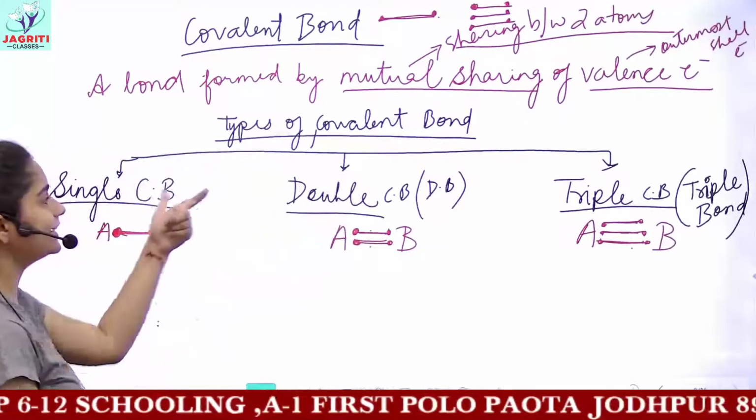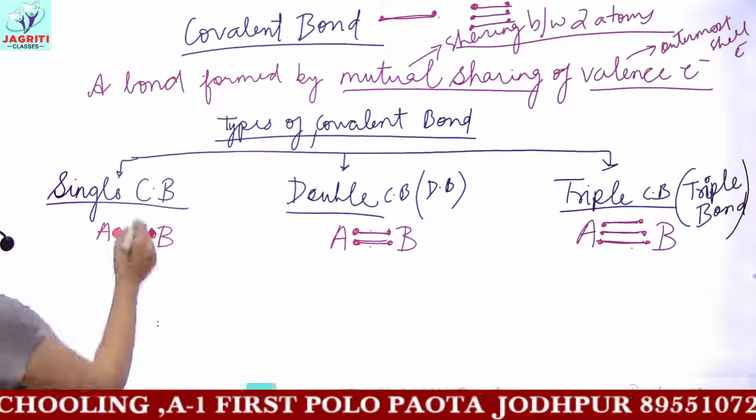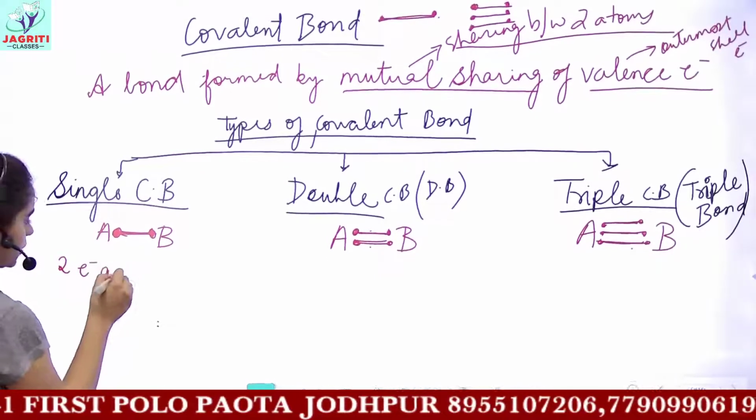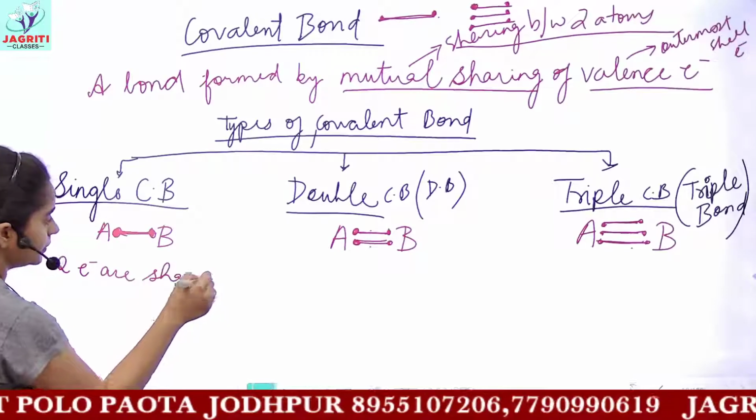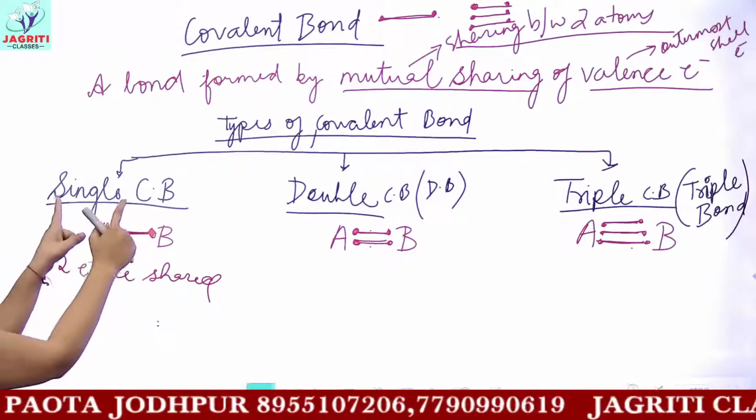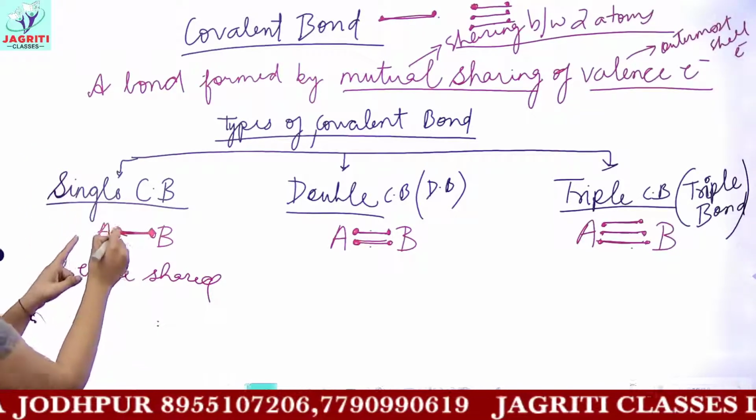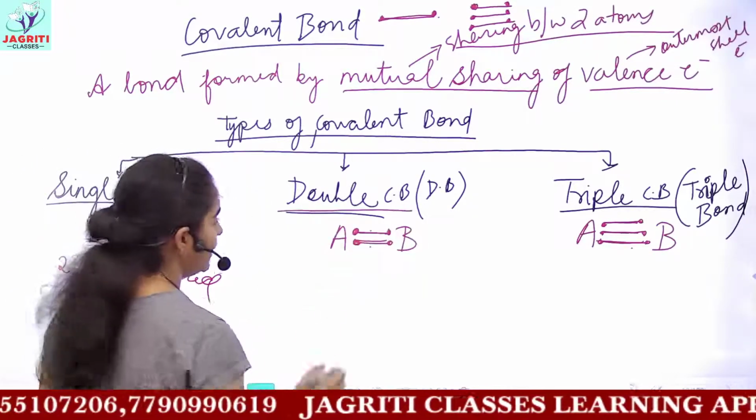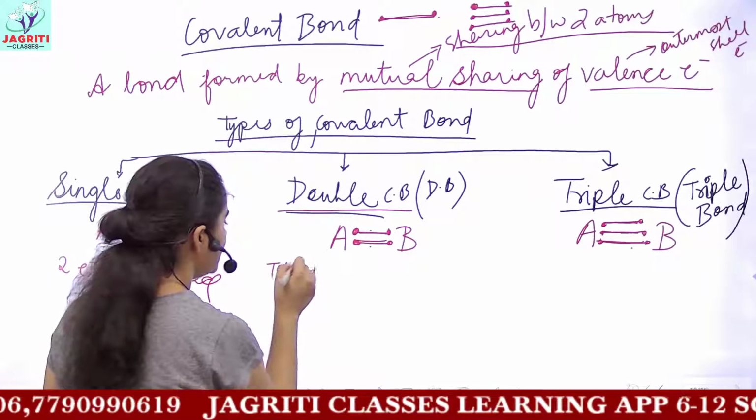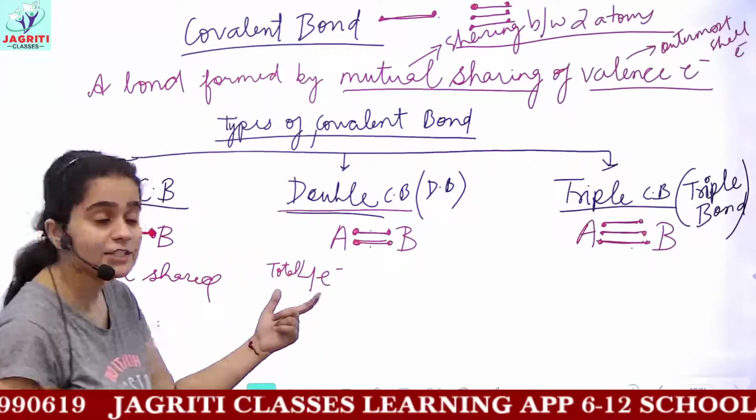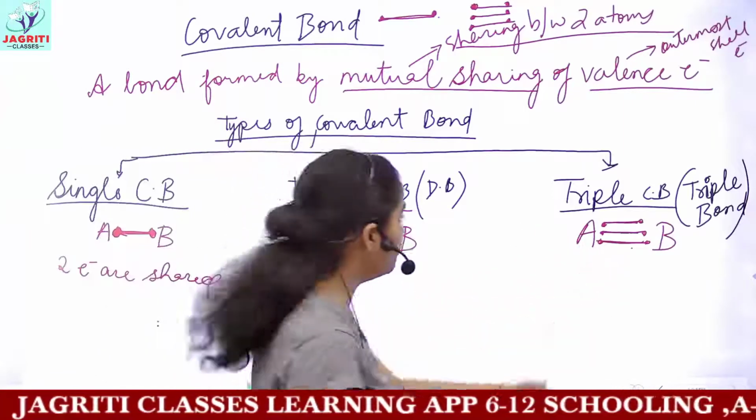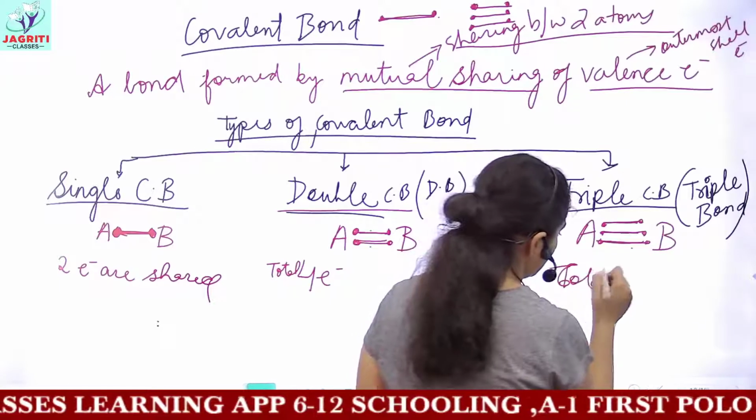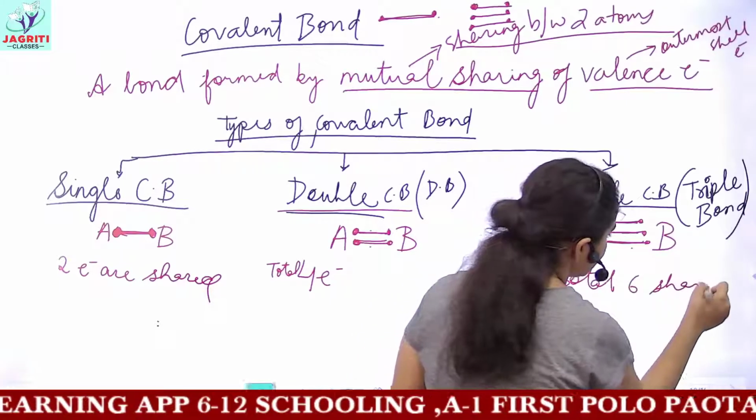So this is what single, double and triple covalent bonds signify. In the single covalent bond, 2 electrons are being shared. You are easily able to see that for the formation of a single covalent bond, we require sharing of 2 electrons. For the formation of a double covalent bond, how many electrons are shared in total? 4 electrons are shared. And for the formation of a triple covalent bond, we have a total of 6 shared electrons.